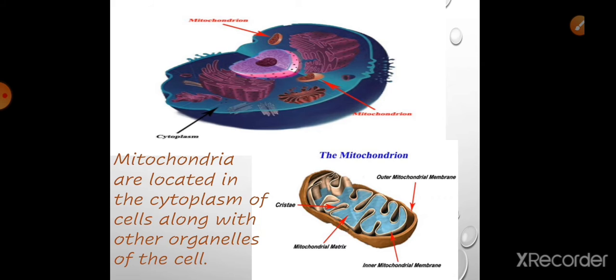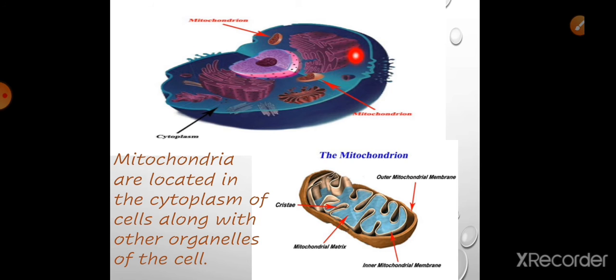This is the structure of mitochondria. It is located in the cytoplasm of cells along with other cell organelles. In this picture you can see the nucleus, Golgi apparatus, smooth endoplasmic reticulum, and also rough endoplasmic reticulum present, and this is the mitochondria.